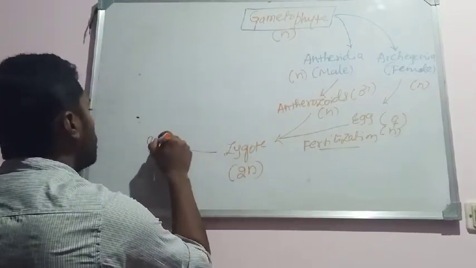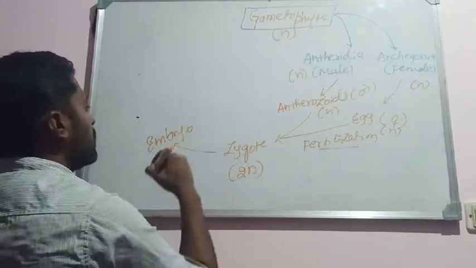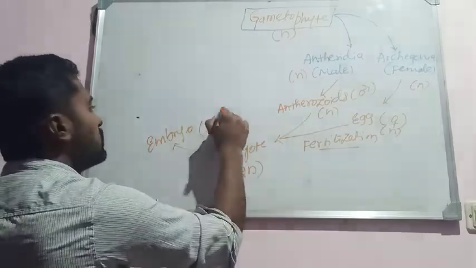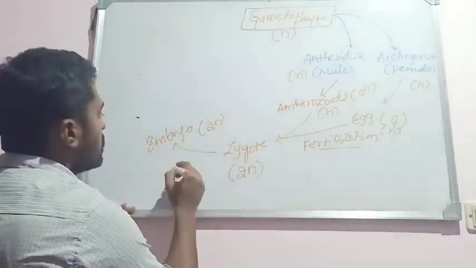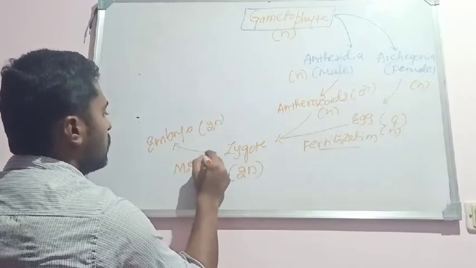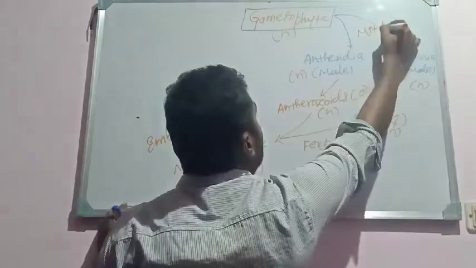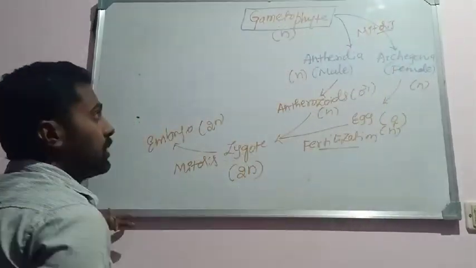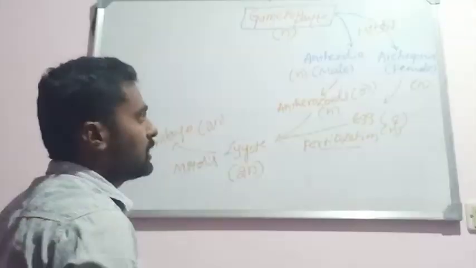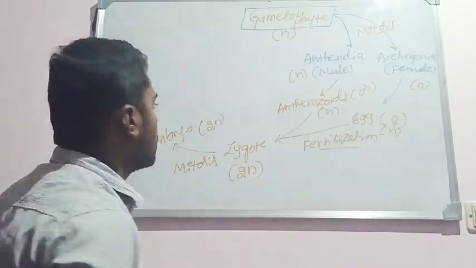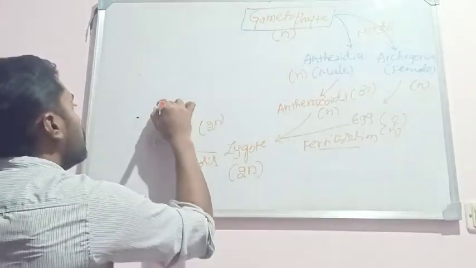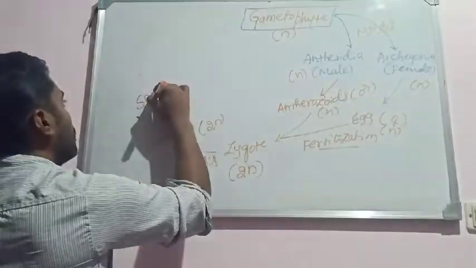The zygote develops into an embryo. Here the embryo is also diploid in nature. So where the division is mitosis only. Here also, what is the division? Only mitosis. There is no chance of meiosis here because the plants are haploid. Haploid plants have no meiosis, only mitosis. Embryo later develops into sporophyte.